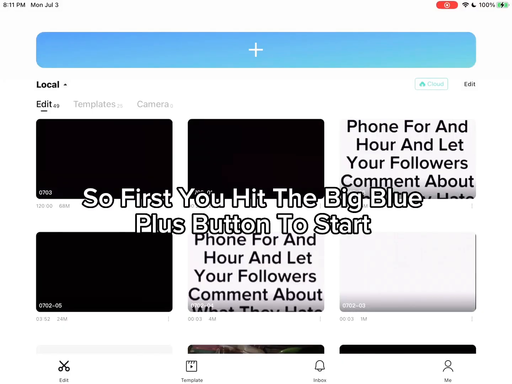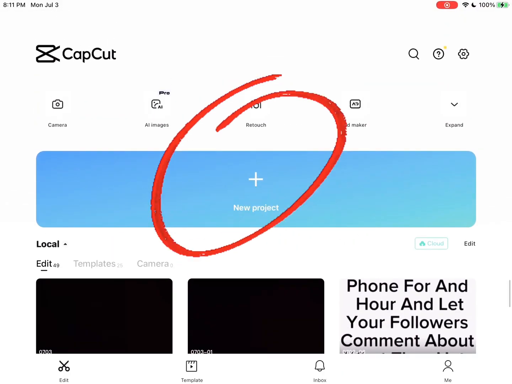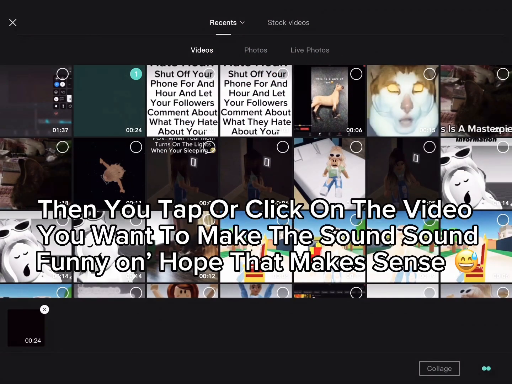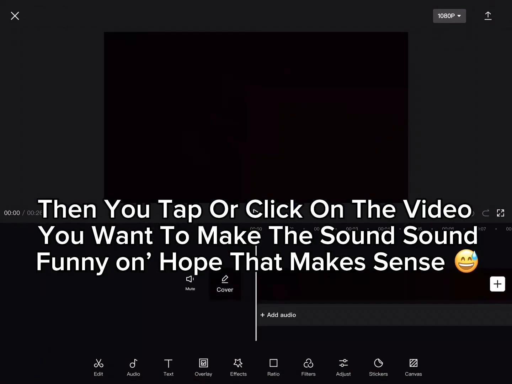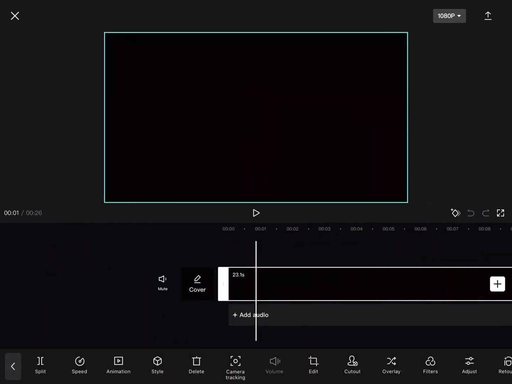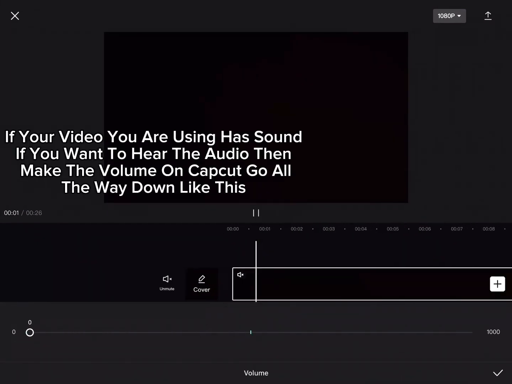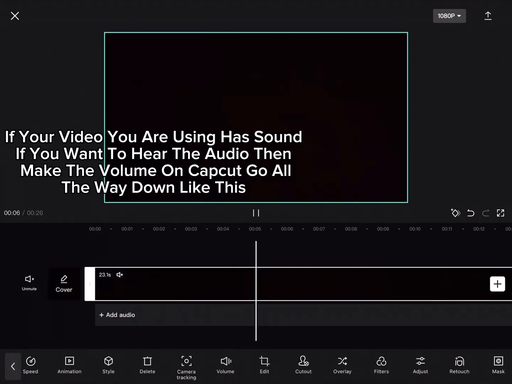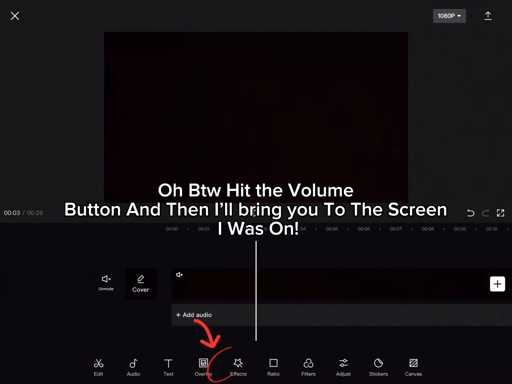So first you hit the big blue plus button to start. Then you tap or click on the video you want to make the sound funny on, hope that makes sense. If the video you are using has sound, and you want to hear the audio, then make the volume on CapCut go all the way down like this.